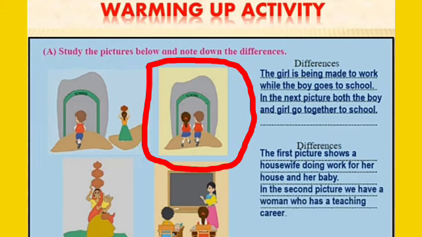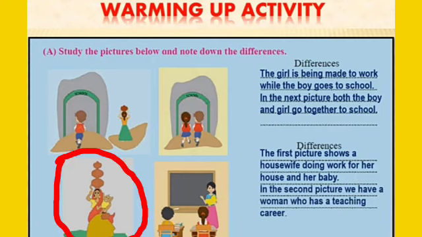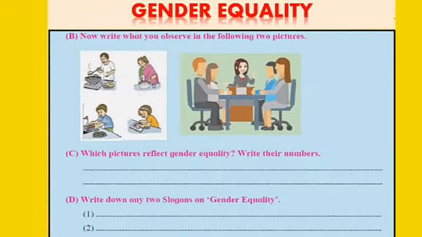In the second picture, on the right side picture, you can see both the boy and girl are going to school together. Down, you can see the first picture shows a housewife doing work for her house and her baby. And in the second picture, we have a woman who has a teaching career. Question number B, C, and D. Complete it by yourself and write down all these questions in your notebook.